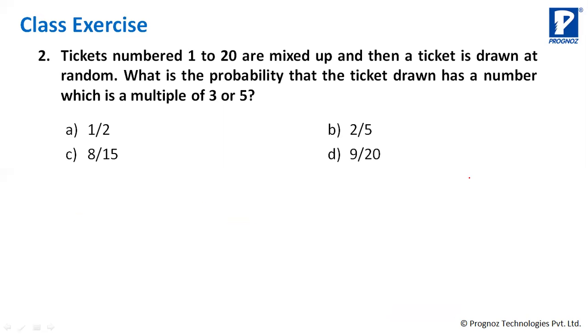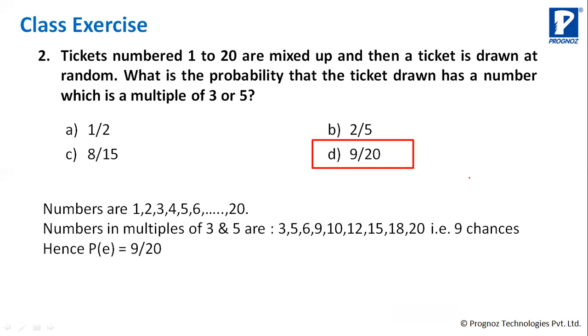Okay. See how the numbers are 1 to 20. So the numbers in multiples of 3 and 5 are 3, 5, 6, 9, 10, 12, 15, 18 and 20. These are the numbers which are multiples of 3 or 5. 15 दोनों का है, 15 3 का भी है और 5 का भी है. So these are the numbers.